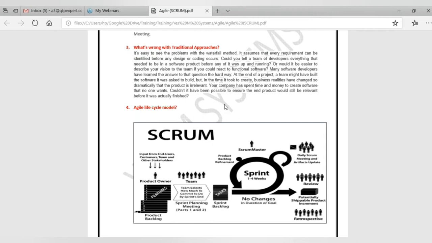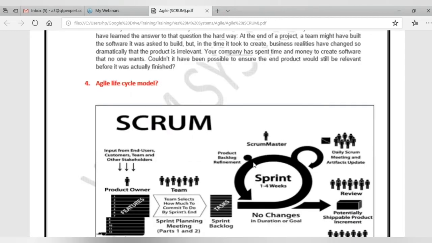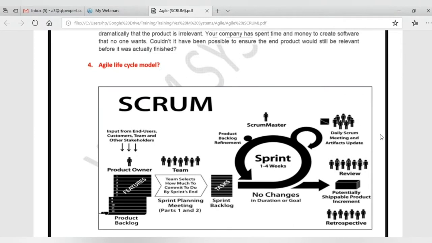Yes, Preeti, I will explain in detail. So what is product backlog and what is product backlog grooming? In this, you can understand everything. There is a small diagram available here, so we'll talk about it, and at the end, if you have any more questions, I will answer them.